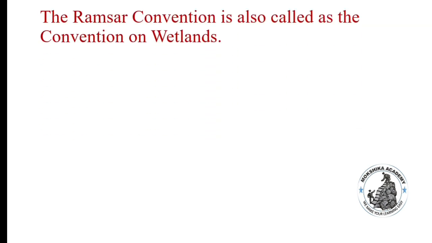The Ramsar Convention is also called the Convention on Wetlands, whether the statement is true or false. The statement is true. We mention it as a Ramsar site, which is mainly for wetlands.